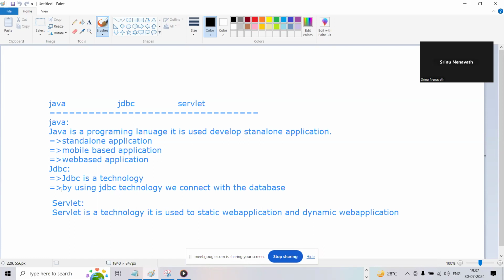And you should observe, guys, that when we are developing an application in Java, a main method is required, and when we are developing a JDBC application also, a main method is required. But when we go to Servlet technologies, Servlet technology doesn't have a main method, guys, because there is a Servlet container.